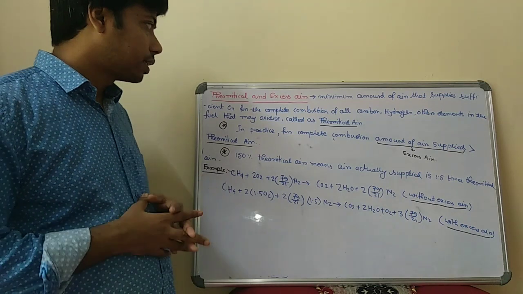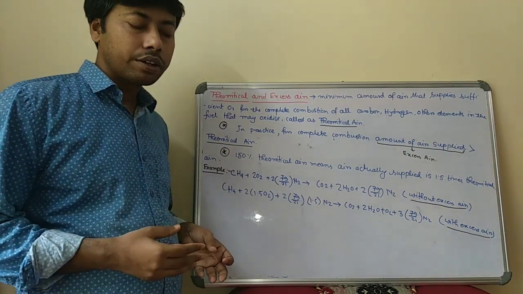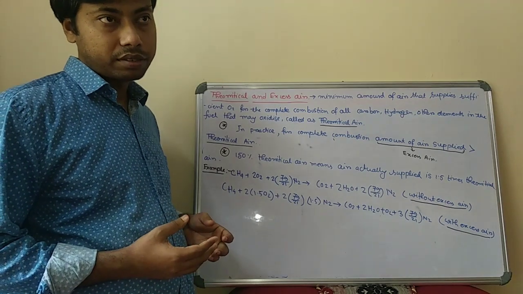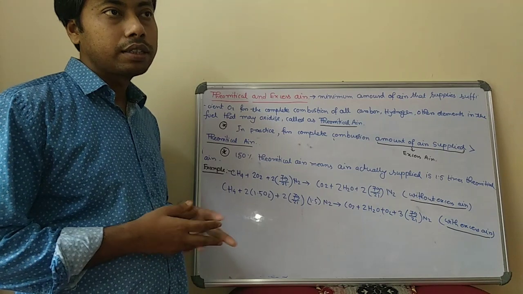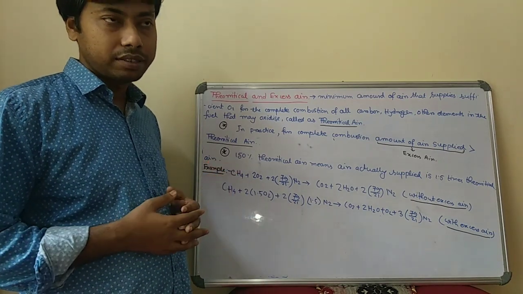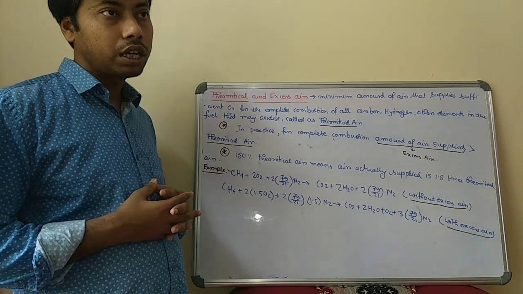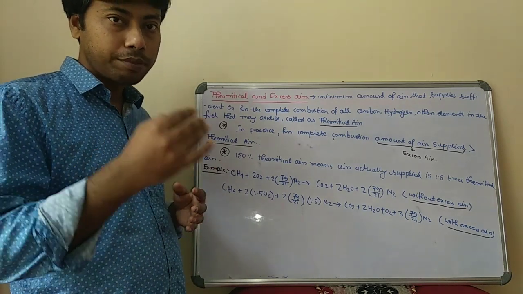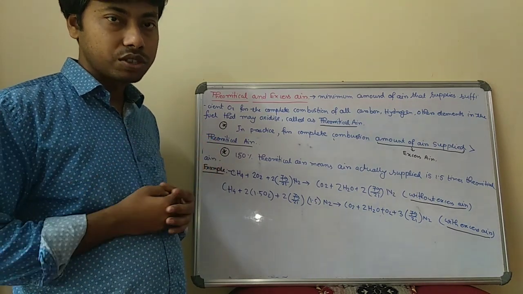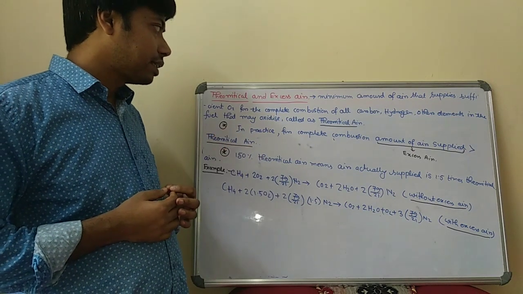Now, as you know, for any type of combustion of a fuel, a sufficient amount of oxygen is required. Otherwise, the combustion will not take place. So oxygen is required, but that oxygen in the air is present in a particular mass basis as well as volume basis. Now, what is theoretical air and what is excess air?